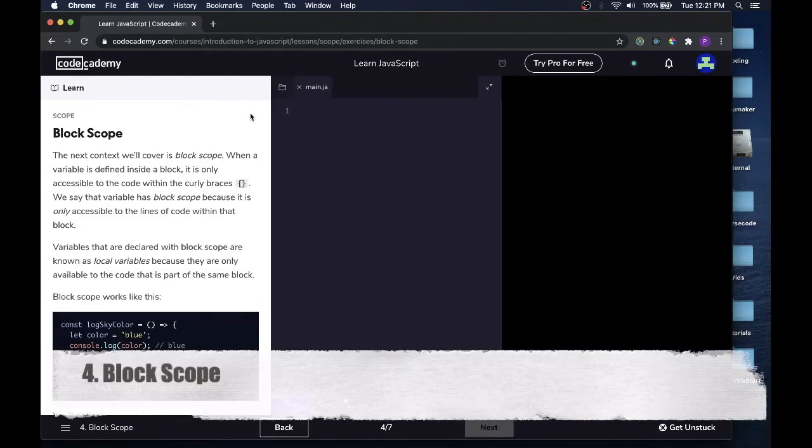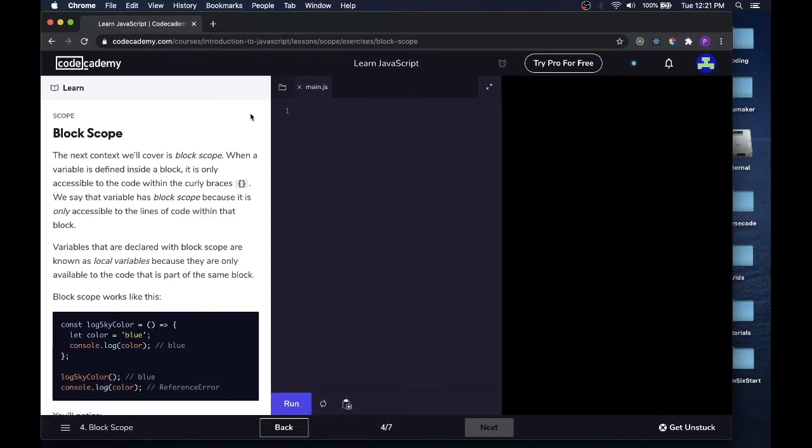Block scope. The next context we'll cover is called block scope. When a variable is defined inside a block, it is only accessible to the code within the curly braces. We say that variable has block scope because it is only accessible to the lines of code within that block. Variables that are declared with block scope are known as local variables because they are only available to the code that is part of the same block.